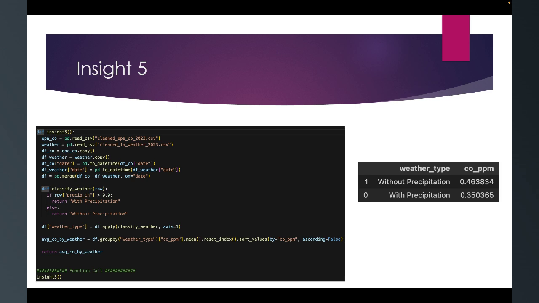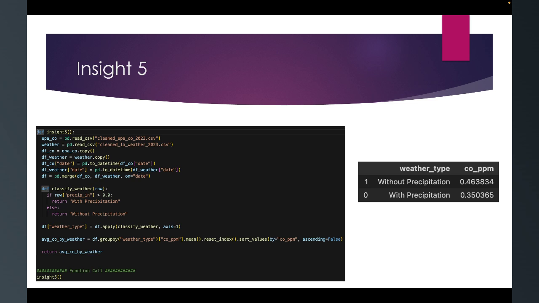And for my very last insight, I wanted to check what's the difference in the CO levels with precipitation and without precipitation. So I once again merged the data sets, and then I created another function inside to check whether it rained during that day or if it did not rain during that day. If it rained, I'm grouping all the COs together and finding the mean of that, and then the same thing for without precipitation, and then I'm putting it in a chart, which you can see to the right.